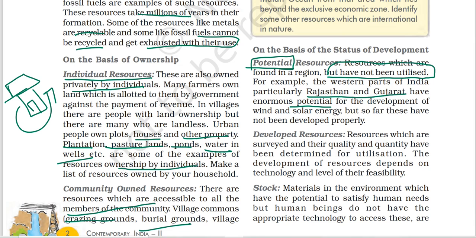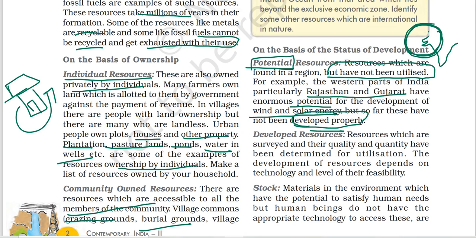They have enormous potential capacity for the development of wind and solar energy, because the Tropic of Cancer passes through these states. So far we have not developed it properly.